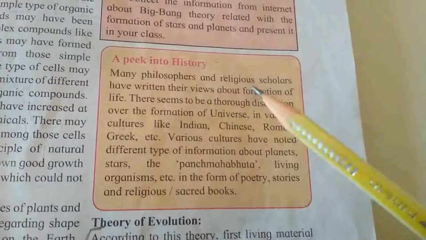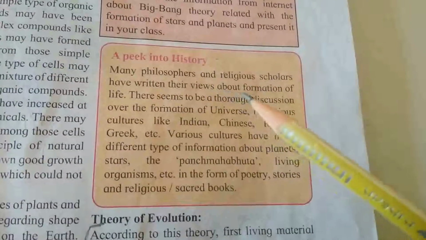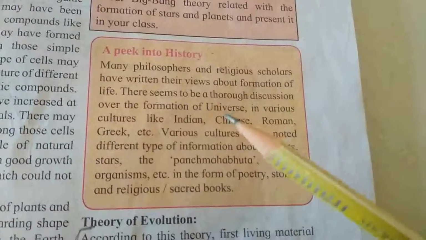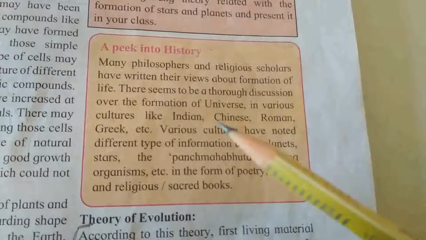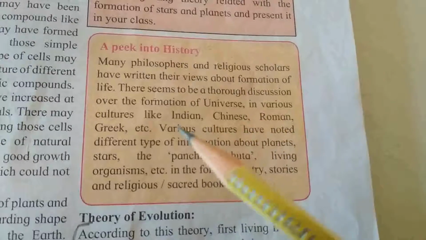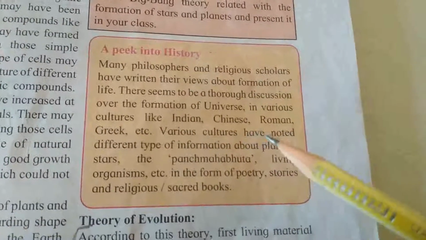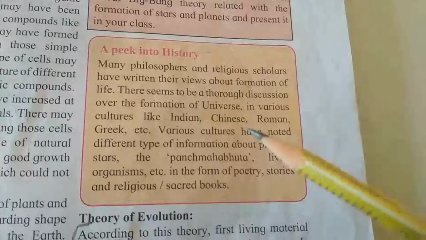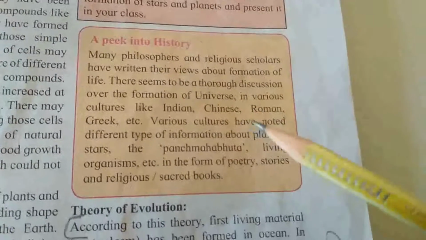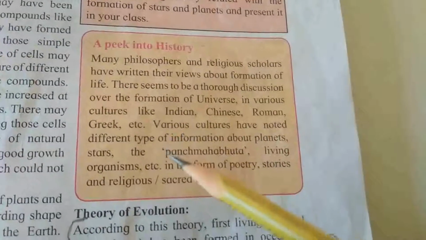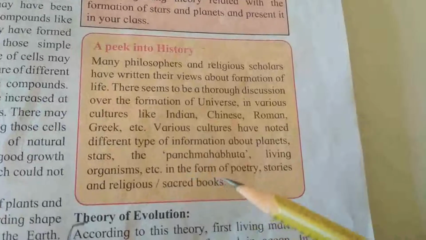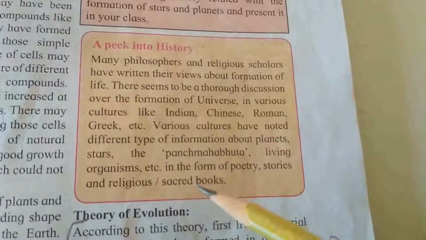A peek into history. Many philosophers and religious scholars have written their views about formation of life. There seems to be a thorough discussion over the formation of the universe in various cultures like Indian, Chinese, Roman, Greek, etc. Various cultures have noted different information about planets, stars, the Panchamahabhuta, that is living organisms, etc. in the form of poetry, stories and religious sacred books.